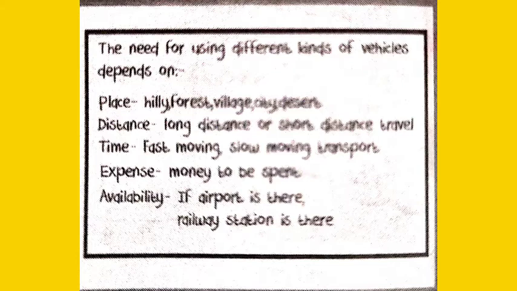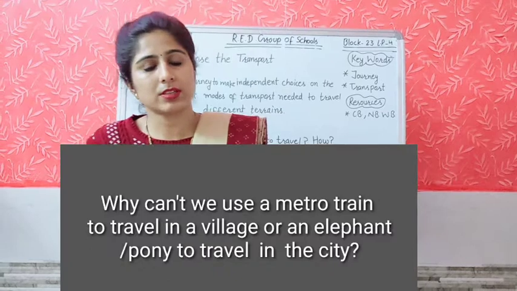Next is expenses, money to be spent. Means if we have enough money, then we can use, in spite of cars or buses, we can use the airplanes. Availability, if airport is there, railway station is there, so we have to keep all these things in mind. Students, now it is time for the horse question.